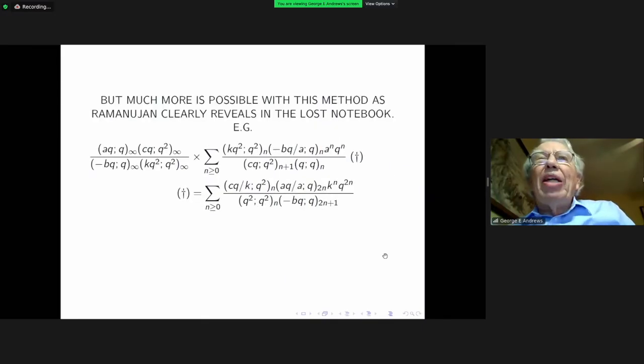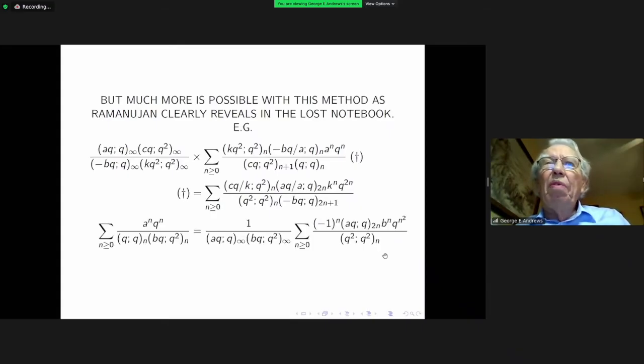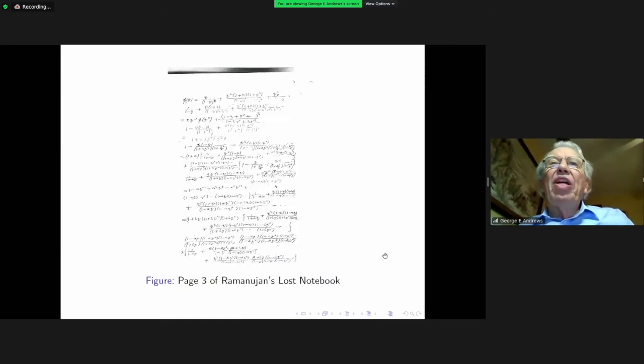There is much more that is possible with this method, as Ramanujan clearly reveals in the Lost Notebook. For example, I write down here one such formula, and it again is proved in exactly the way that I proved this before. Oh, and here is a further example. Both of these appear on page 3 of Ramanujan's Lost Notebook.